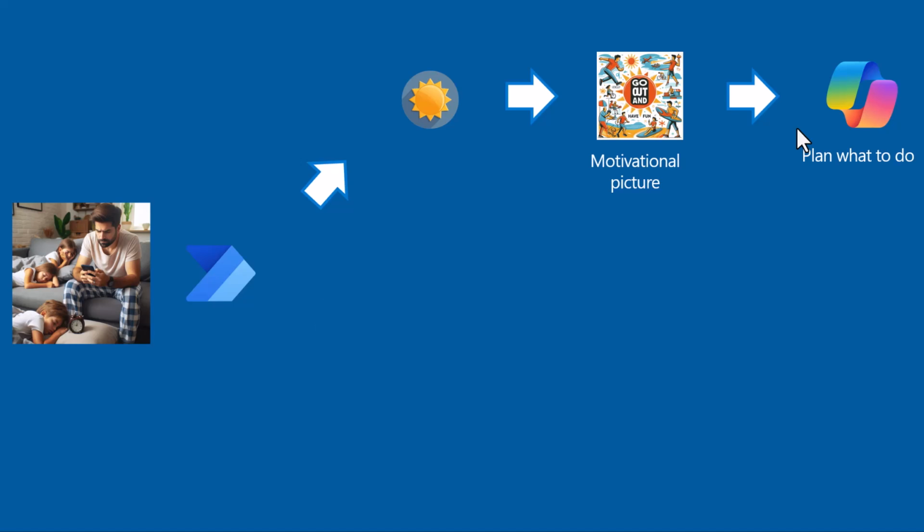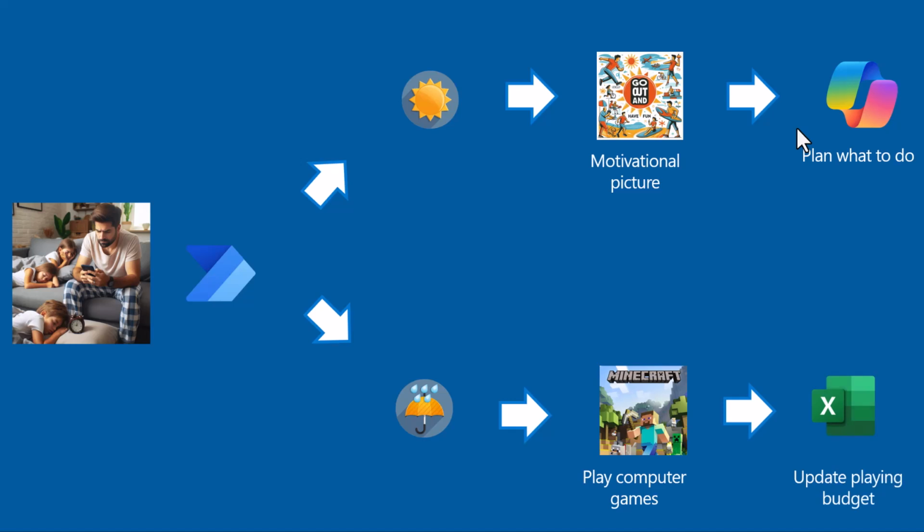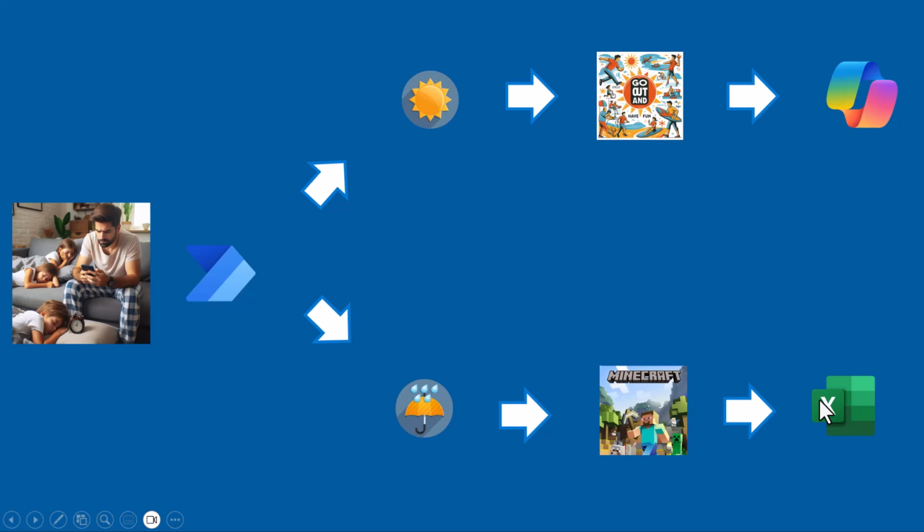And the other thing is, if the weather is bad, then let's say we stay inside, we can play computer games. But then to ensure that the kids don't play too long, we update a playing budget that we record in Excel. That's the idea. How can this be realized with the Power Platform?